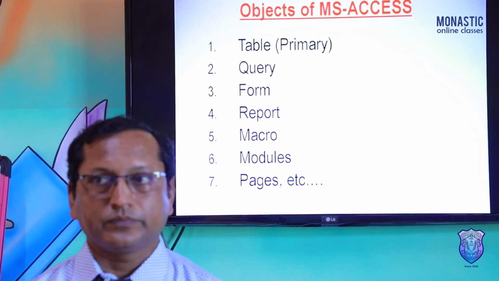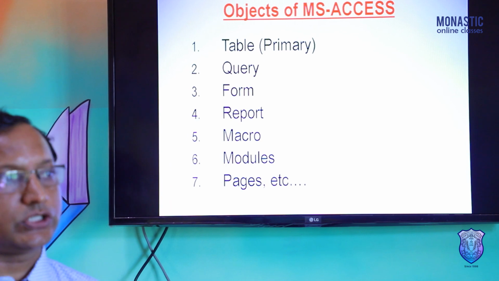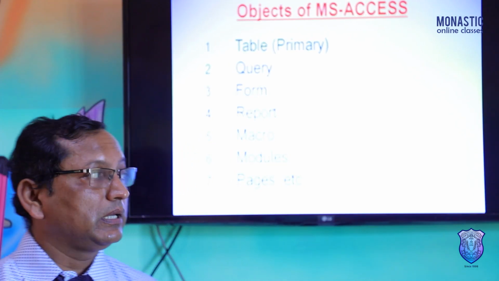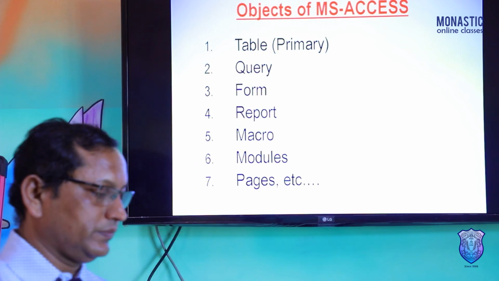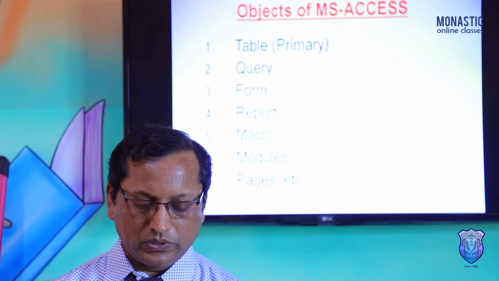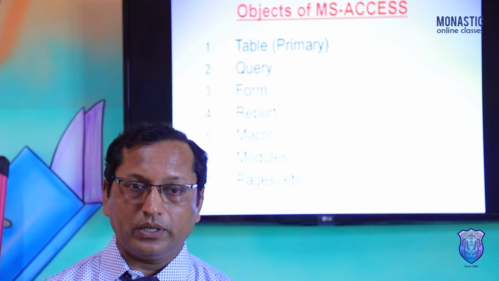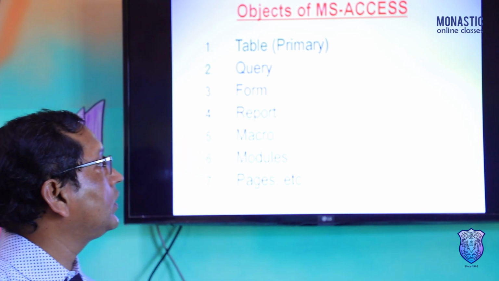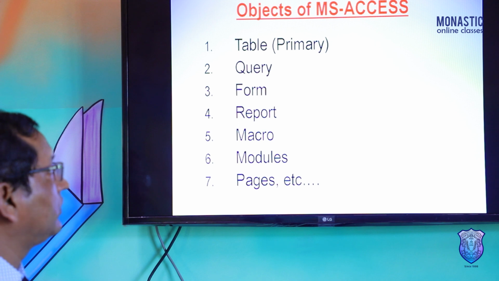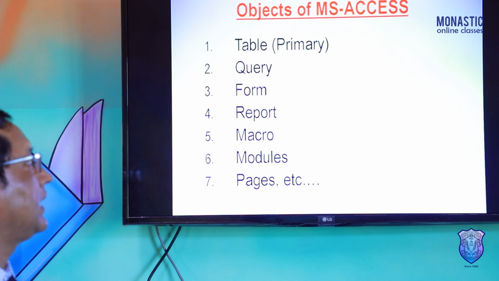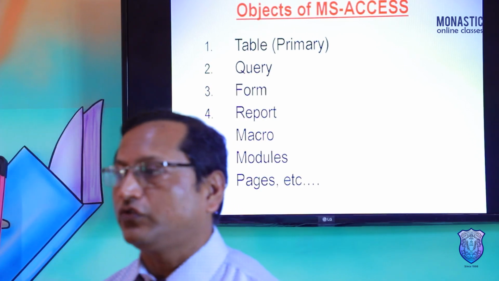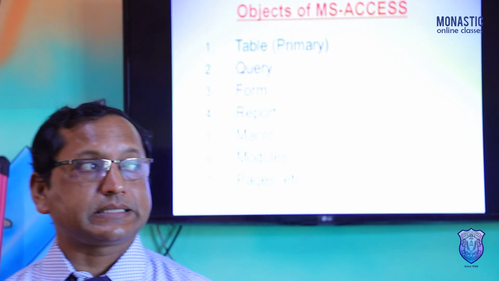Among them, according to the NEB syllabus, there are 4: table, query, form, reports. Questions will be asked from these first 4 objects. These are in our syllabus, so students have to prepare these 4 objects.